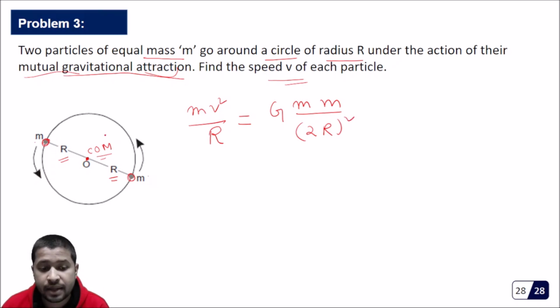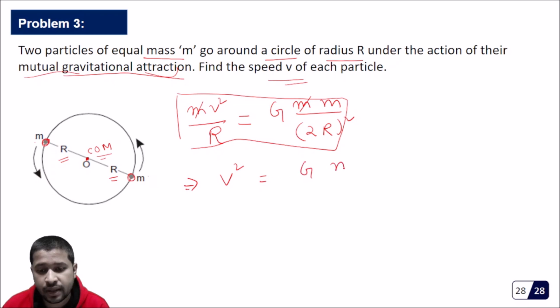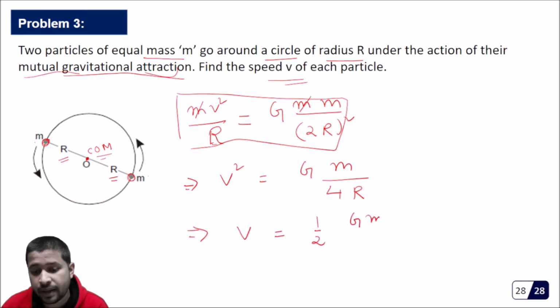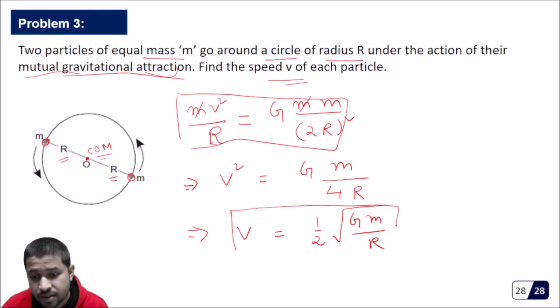Because the masses are m and the distance between them is twice r. So this is the catch of this problem. Okay, now we can cancel one mass. So this implies v square is equal to Gm divided by 4r, because one r got cancelled because of this r. So this implies v is equal to half of root over Gm by r. So this is the velocity with which both these particles will orbit around the common center of mass.